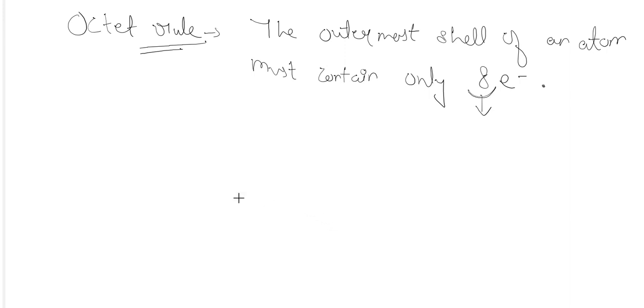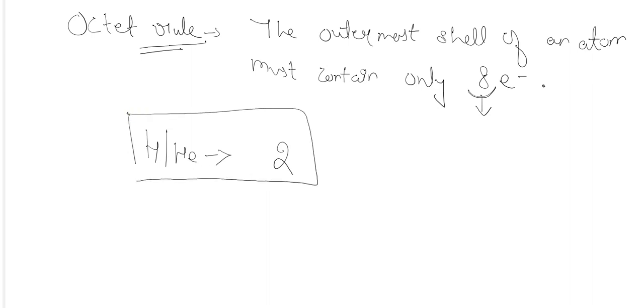But in case of hydrogen and helium only, this rule is broken, because the outermost shell of these two atoms can take only 2 electrons. So this octet rule is not followed by hydrogen and helium, but all other elements follow this rule.